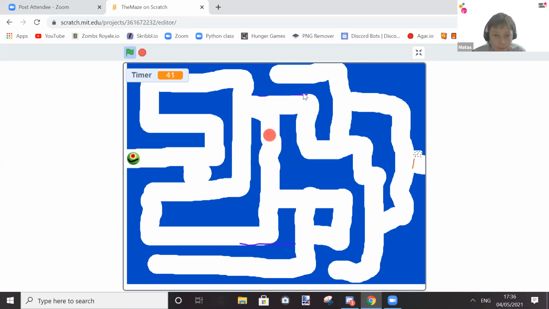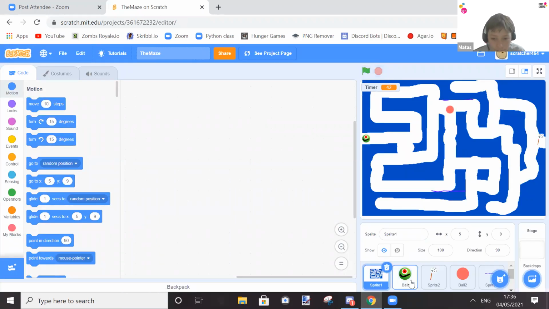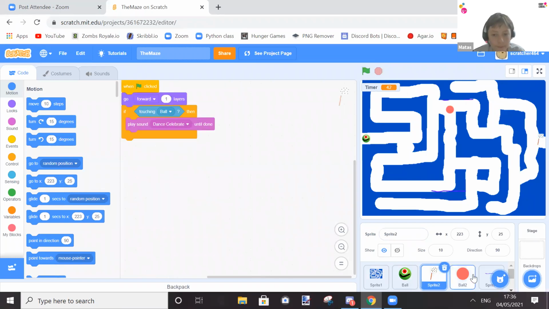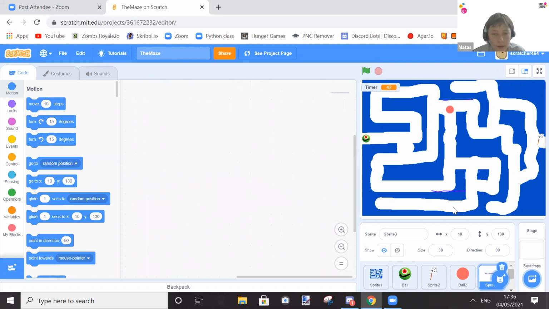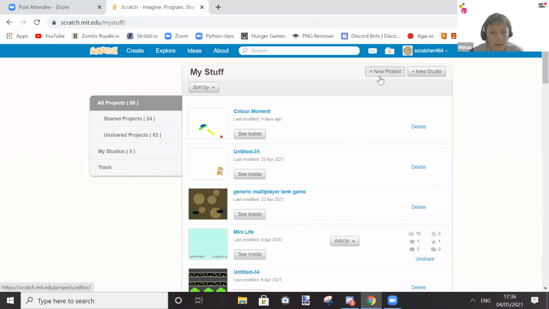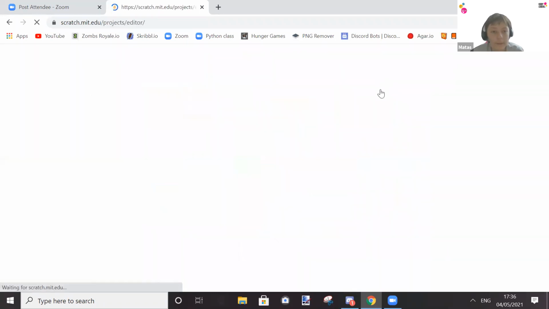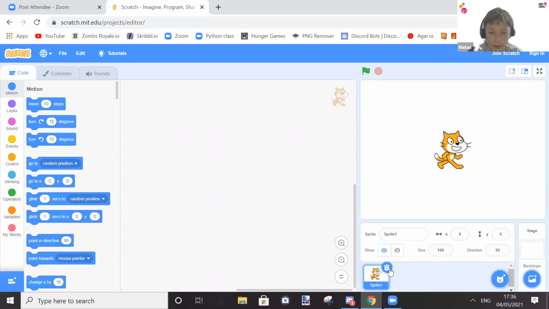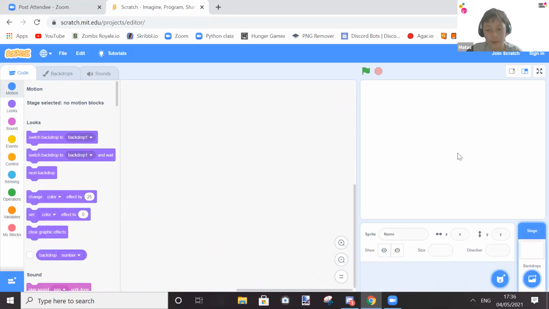So yeah, this is the maze game. Here's all the code before we begin. So let's go into my stuff and then new project. As you can see, it's going to be creating it. So let's click this because we don't want the cat.